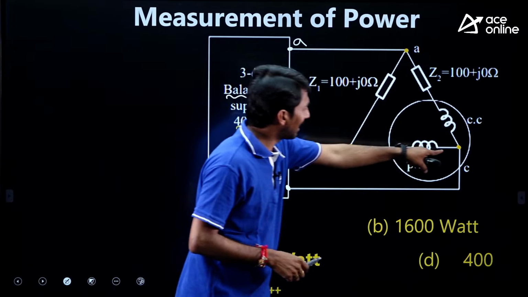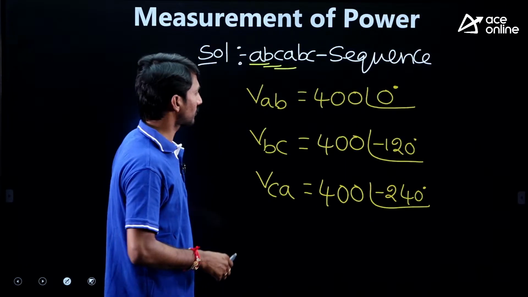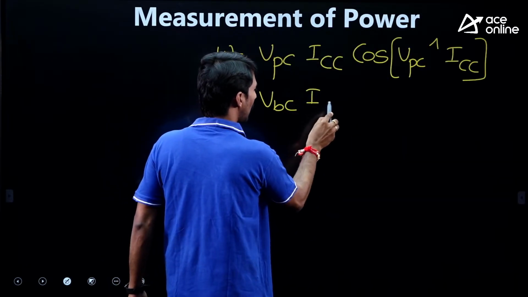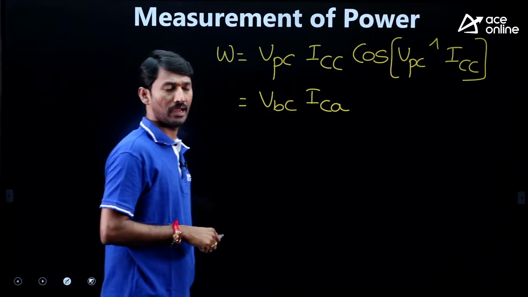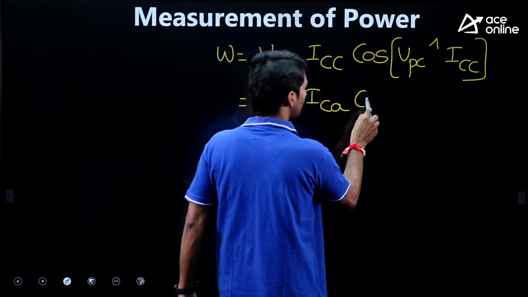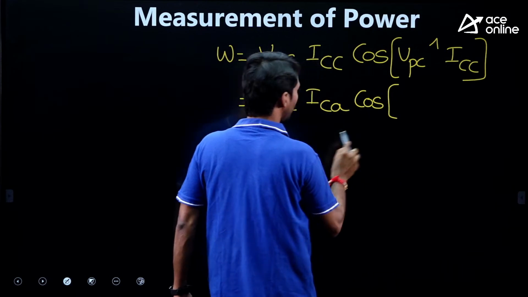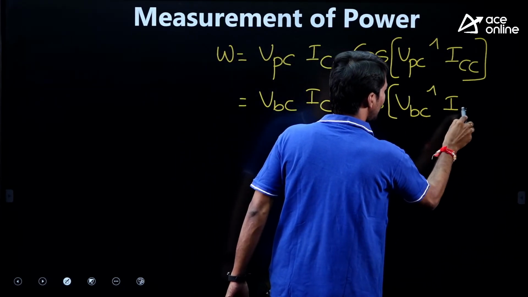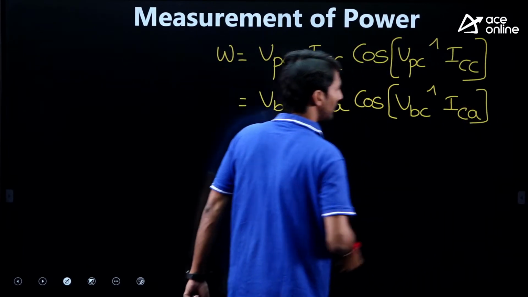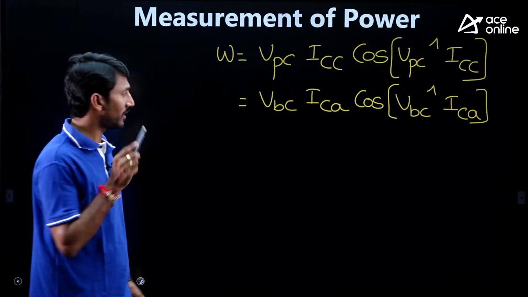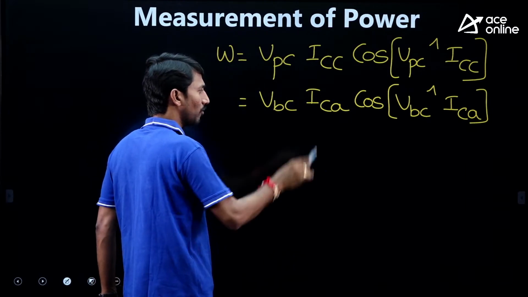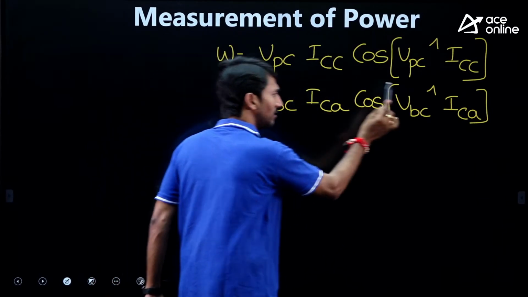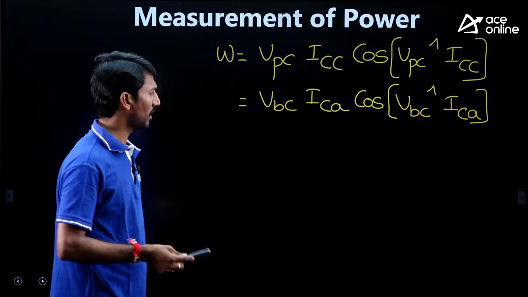So therefore, current is ICA, and cos of angle between VBC and ICA. Now, what is VBC? What is ICA? Angle between these two will be the answer. Very simple.